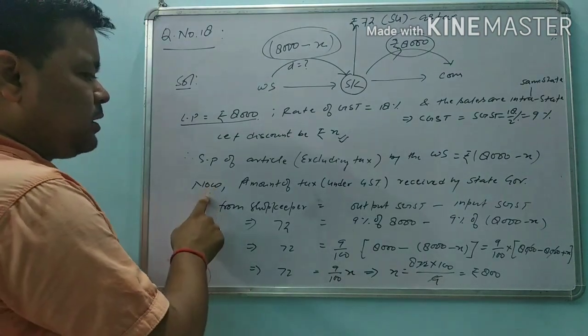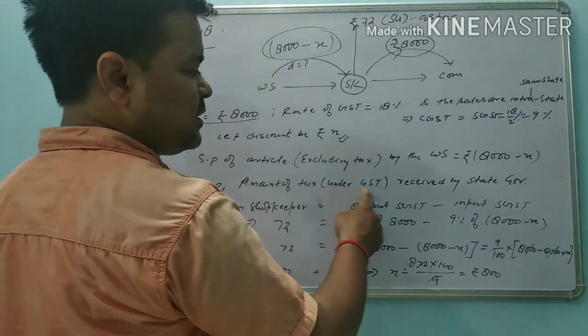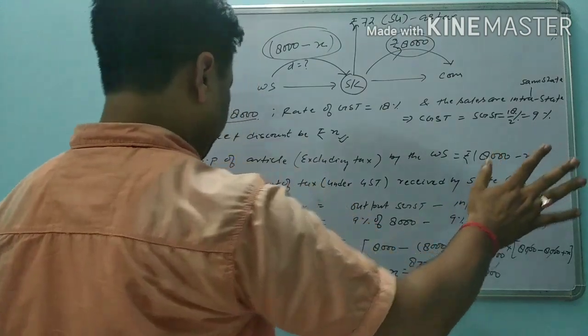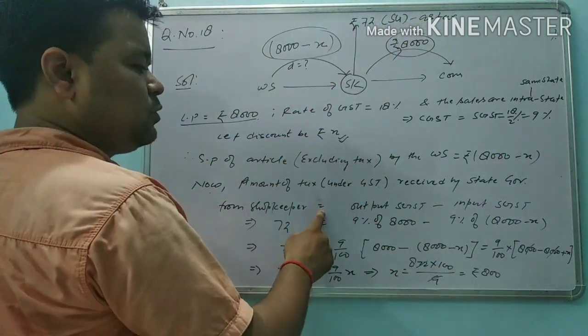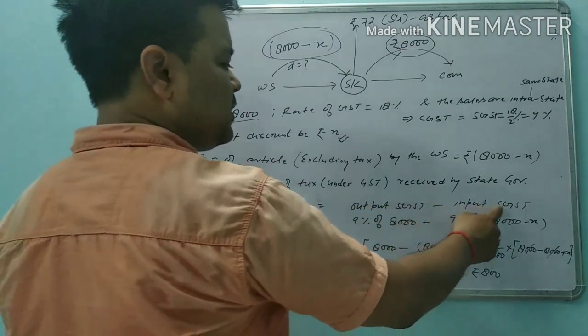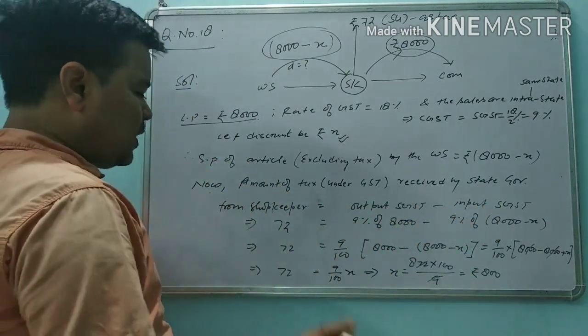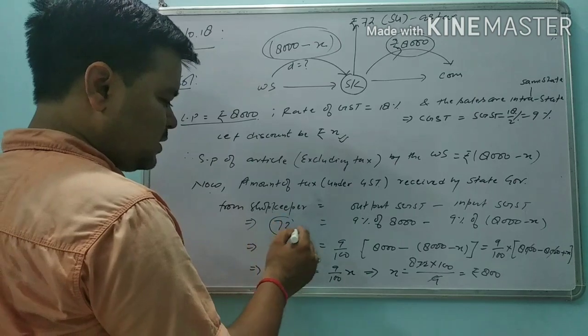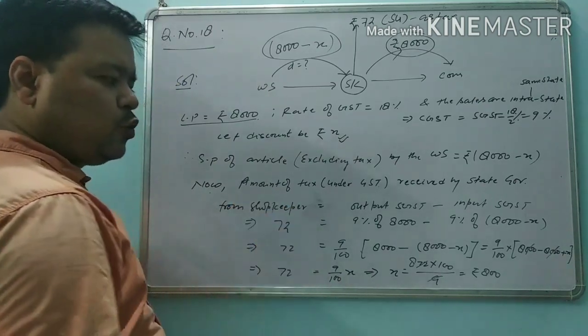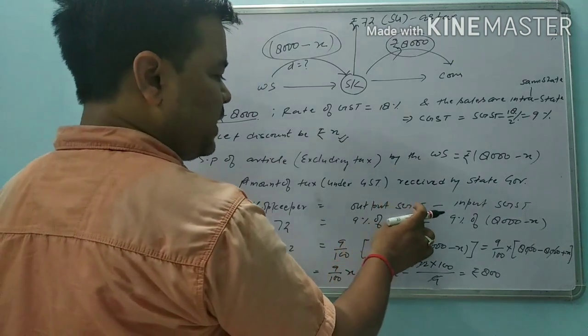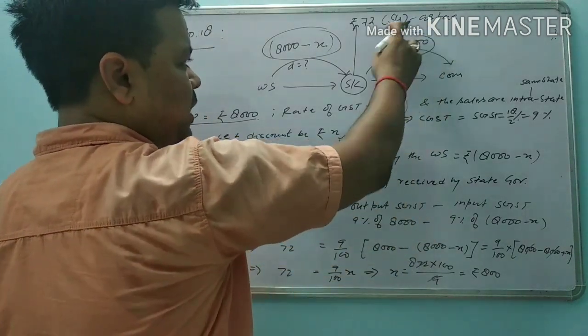Okay. Here the amount of tax under GST received by the state government from the shopkeeper is equal to output SGST minus input SGST. And you know that amount is how much? 72 rupees. That amount is 72 rupees, and output SGST will be calculated on 8,000.